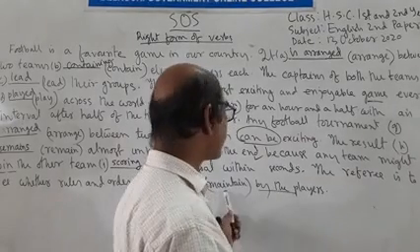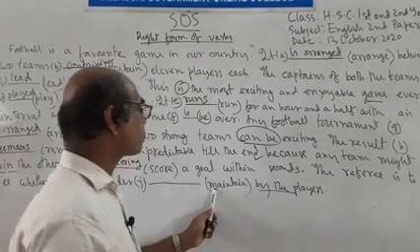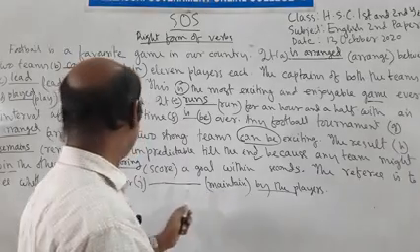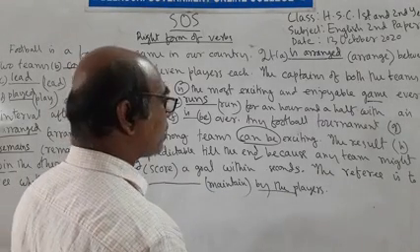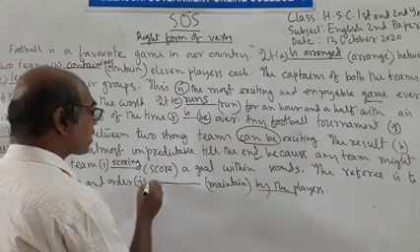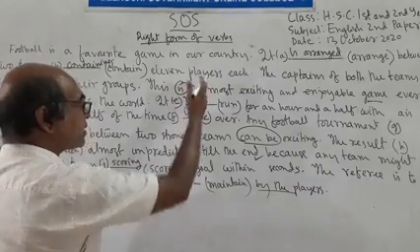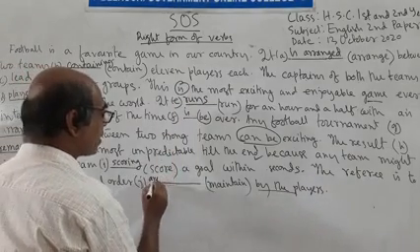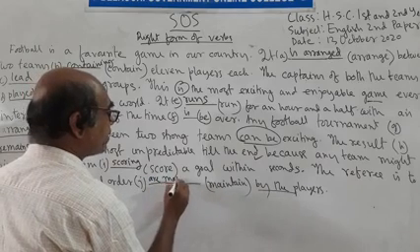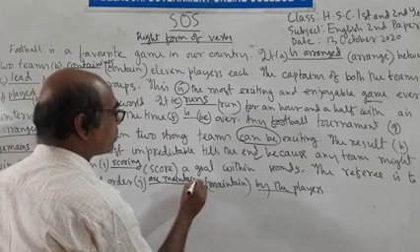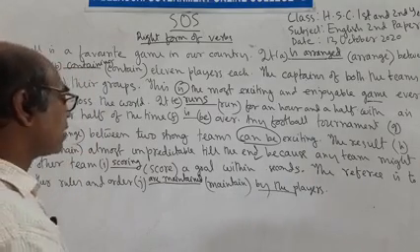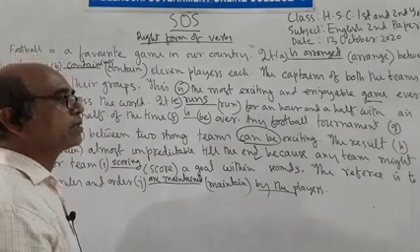As maintained is a finite verb here, we'll have to change the verb into passive form. As the passage is in present indefinite tense, the auxiliary verb is am, is, are, and the past participle form of the verb maintained. The referee is to see whether the rules and order are maintained by the players.